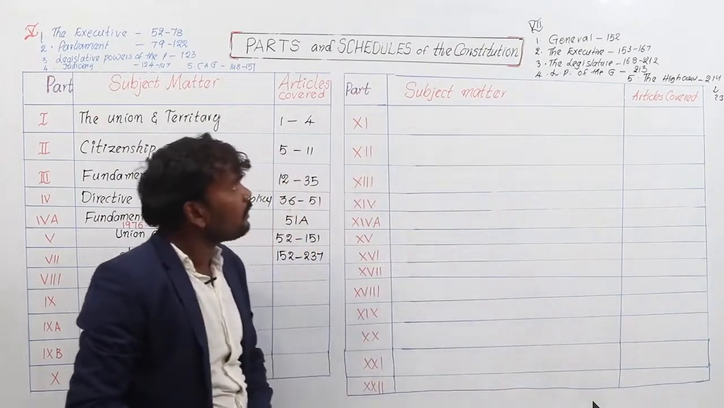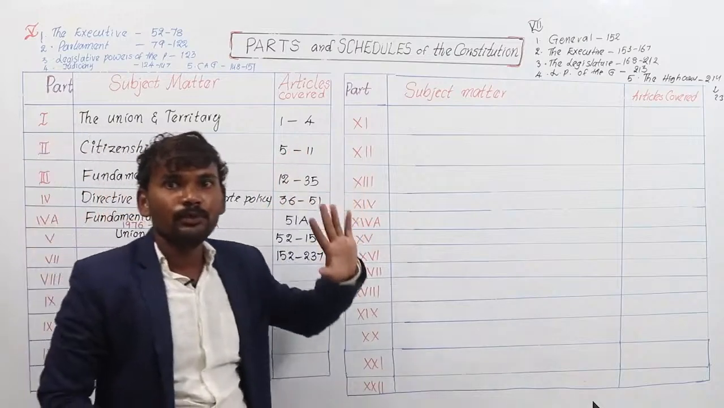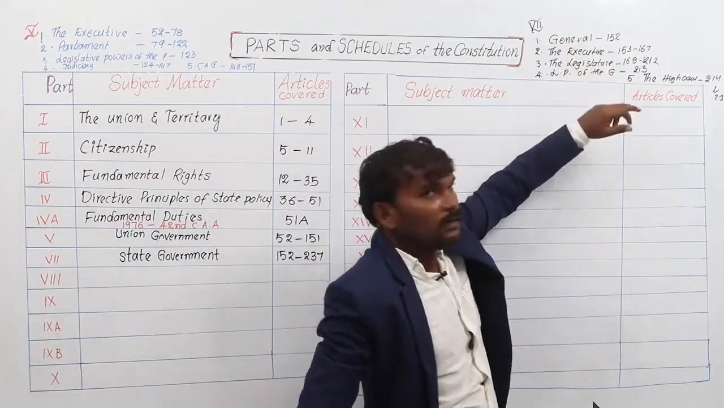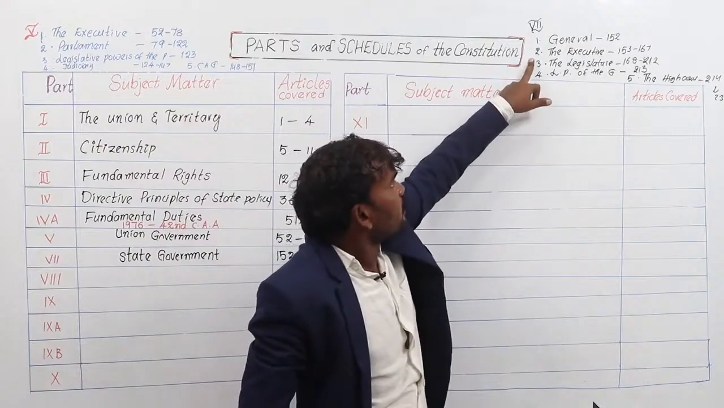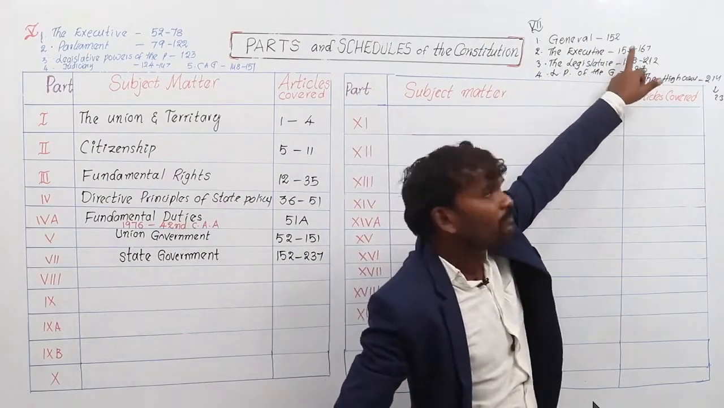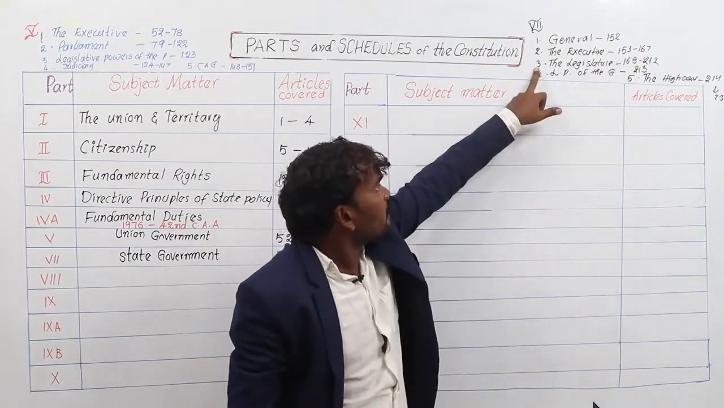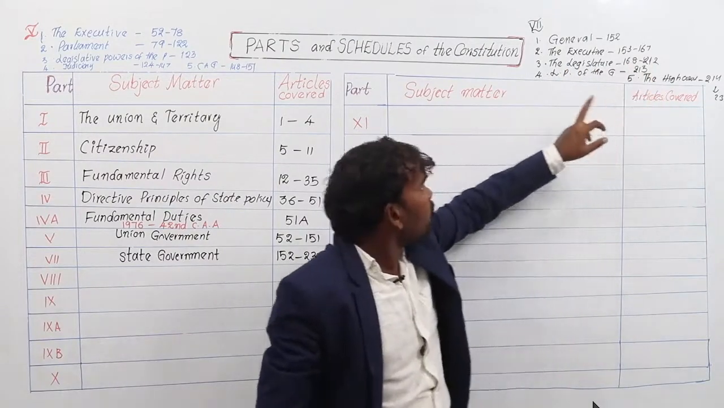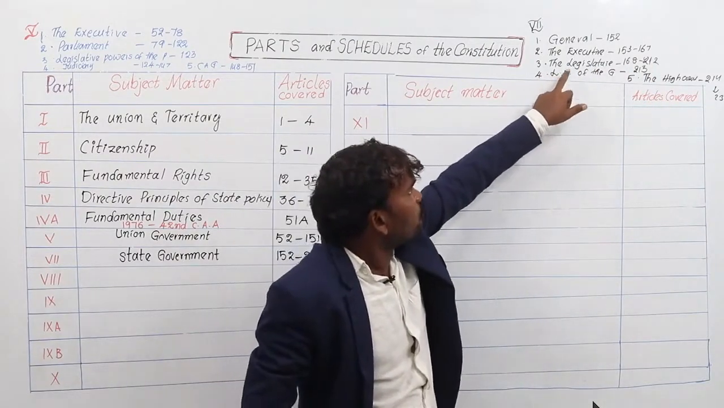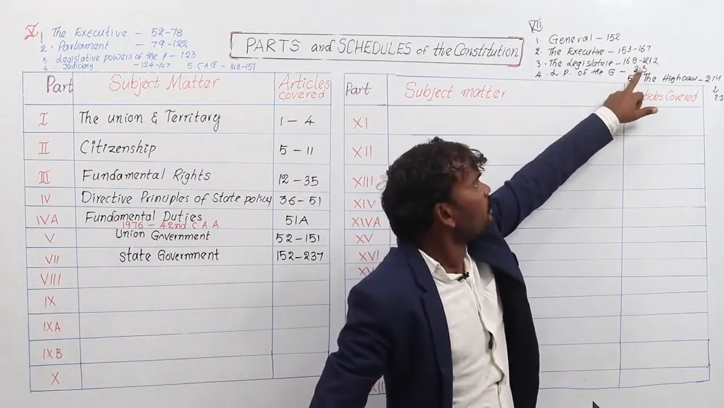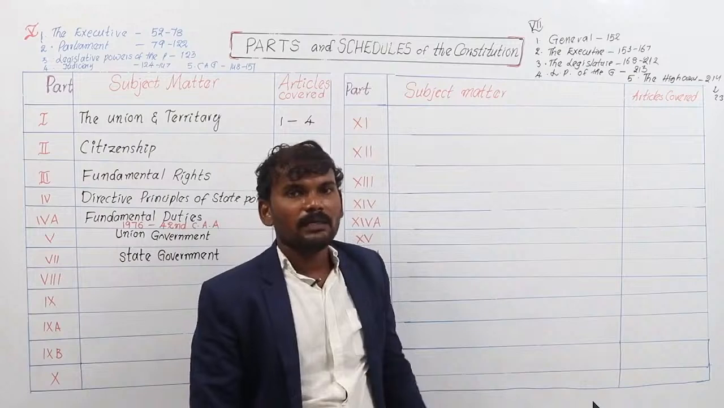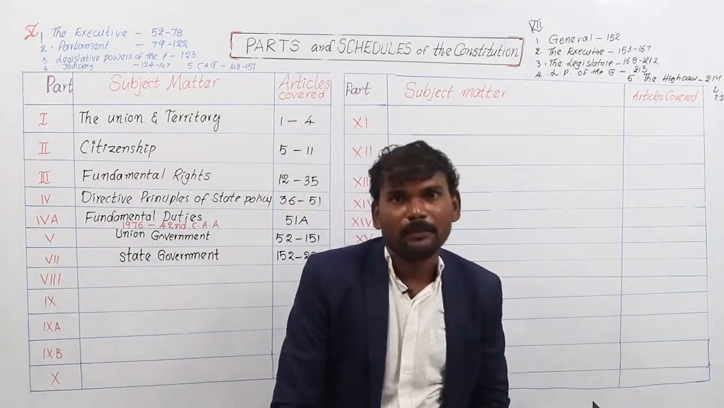The 6th part is again divided into 5 new chapters. The first chapter deals with general topics, article covered 152. The second chapter is the state executive, articles covered 153 to 167. The third chapter is the state legislature, articles covered from 168 to 212. The 4th chapter is legislative powers of the governor, article covered 213. And the 5th chapter is the state high courts, articles covered from article number 214 to 237.